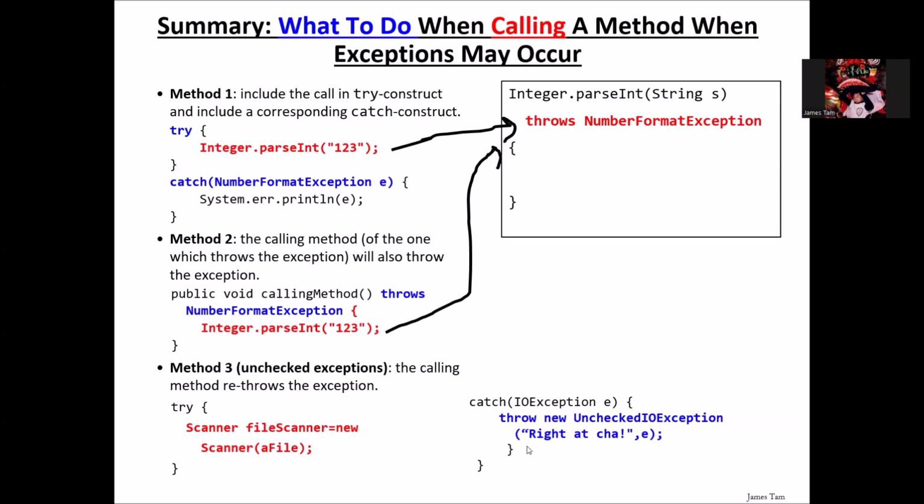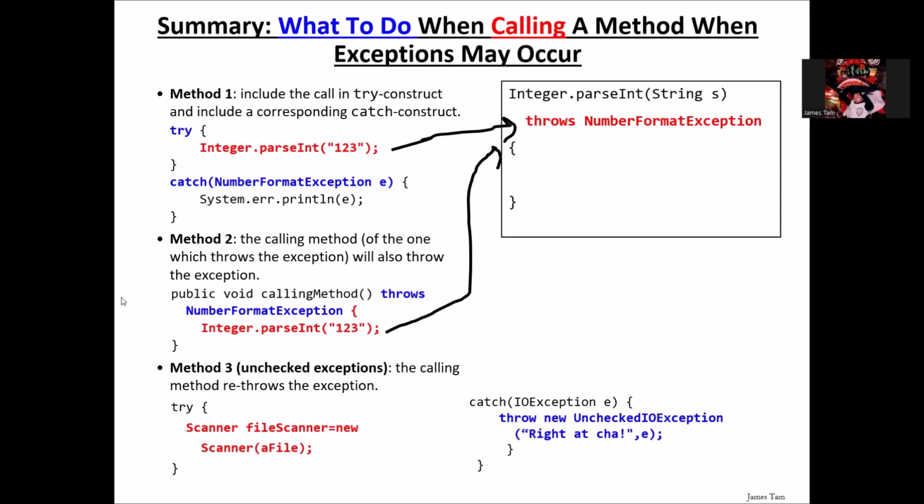Well, over here, what we have is throws, plural, versus throw, singular. This one is not instantiating a new unchecked exception; it will just throw it back to its caller, whoever called this method here. This one, singular, does two things. It creates an object and transfers back. This one transfers it back to the caller.